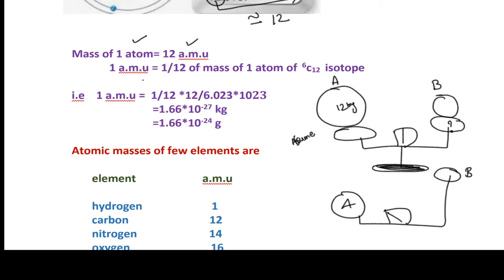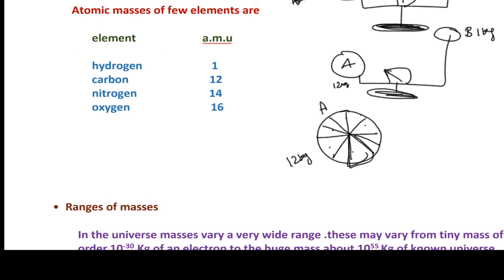Make A into 12 equal parts. Then see here, this is A, 12 kg. Let us consider this is 1 kg. Now put one part of A here. 12 equal parts are there, meaning each is 1 kg.